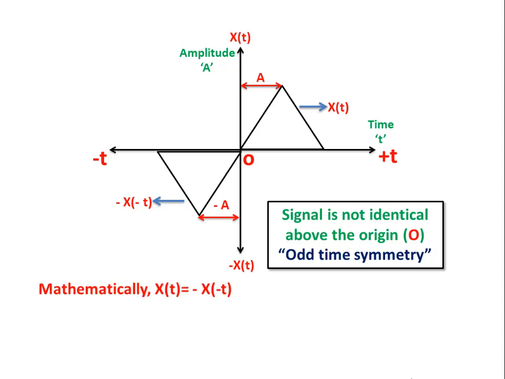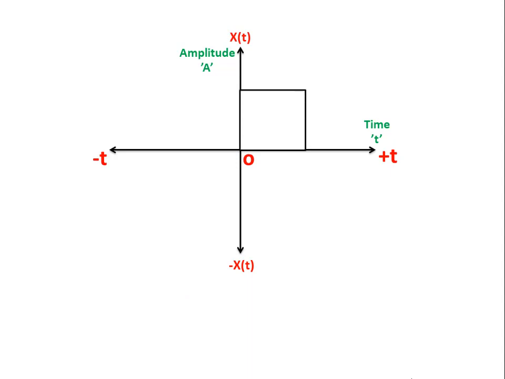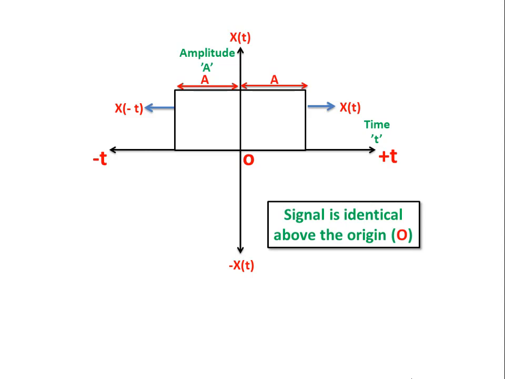This is all about even and odd signal. If you have any confusion in understanding the signal representation, then recall the video once again. Let us consider the similar example of even and odd signal. Let us assume that this square shape is the signal representation of function x of t. After performing time reversal operation on the function x of t, we will get x of minus t as a signal function, and here amplitude of both x of t and x of minus t will remain same, because here signal is identical about the origin and exhibit even time symmetry. Hence this signal is called as even signal.